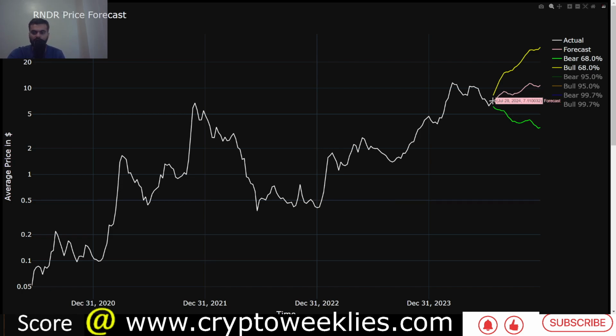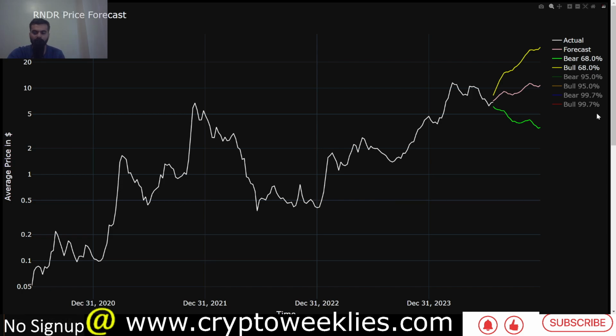Again, not financial advice. The base case scenario is the line in pink. The one standard deviation bull case to the upside is at around the line in yellow, and the one standard deviation bear case at around the line in light green.